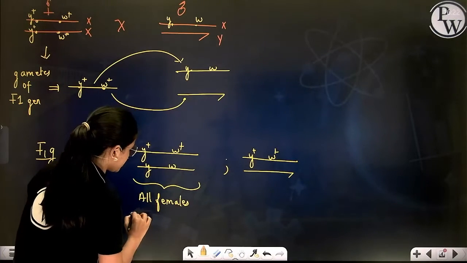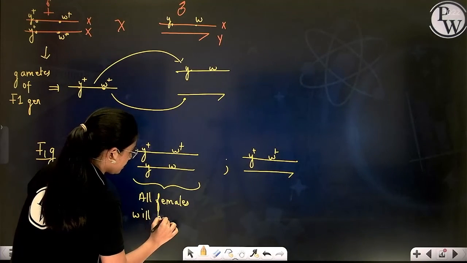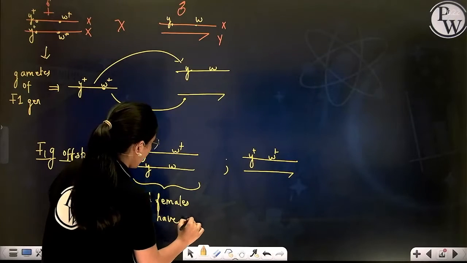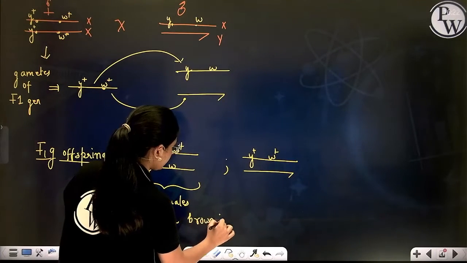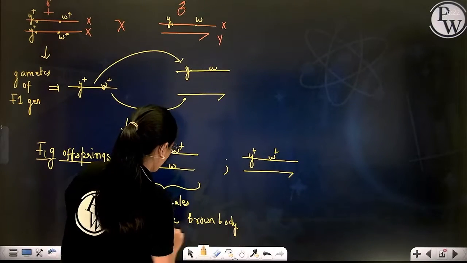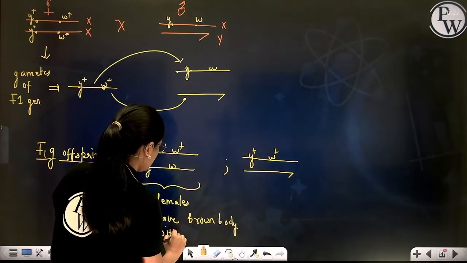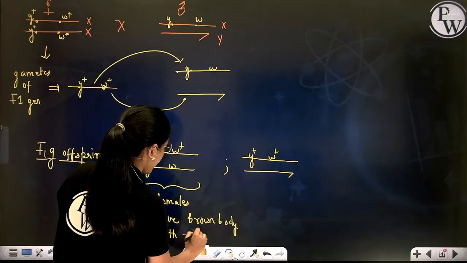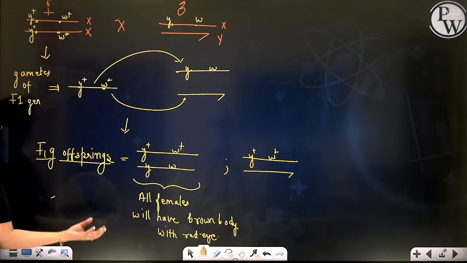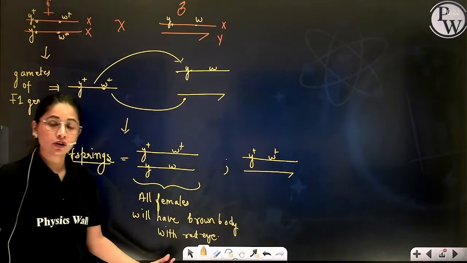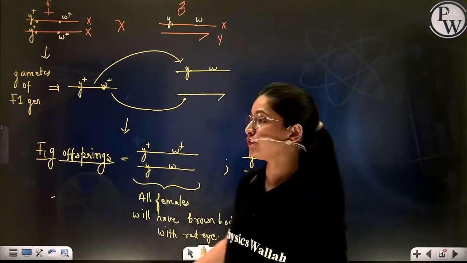So here all females of the F1 generation will have a brown body with red eye color, but heterozygous. So this is the genotype and this is the phenotype for F1 generation females.